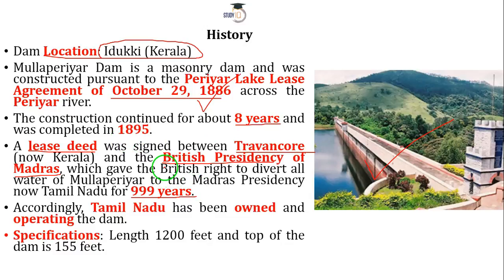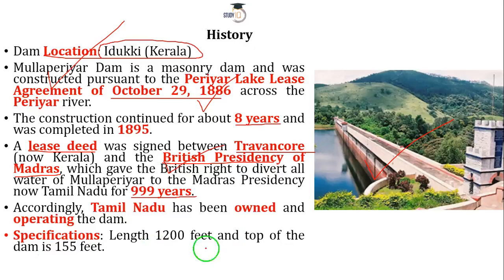Now remember, this dam was constructed by the British government, and the reason I'm saying it is that after independence, as per the lease, the water will be used by the Madras Presidency. So after independence, when we have these two different states, Kerala and Tamil Nadu, this dam, of course, as I told you, is located in Kerala, but it is owned and operated by the state of Tamil Nadu, and this is all because of the contract that took place in 1886. So I hope this is crystal clear.